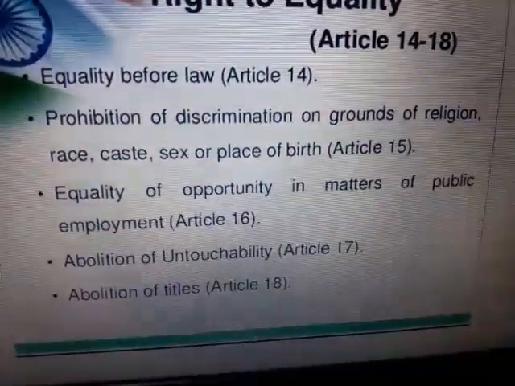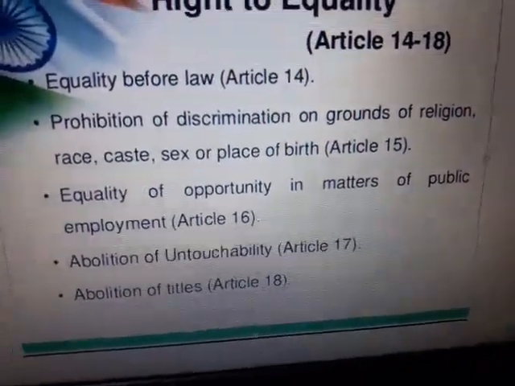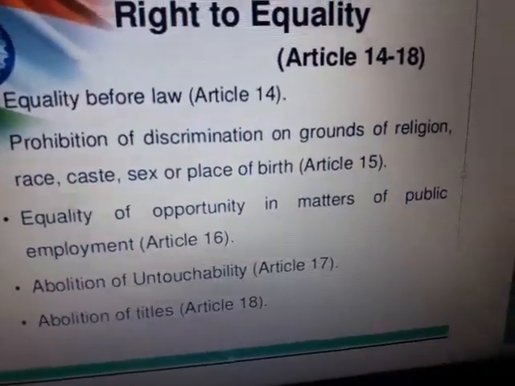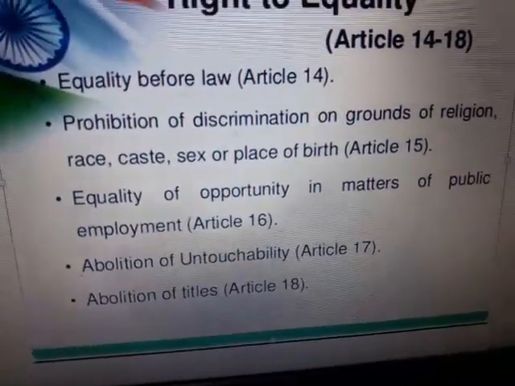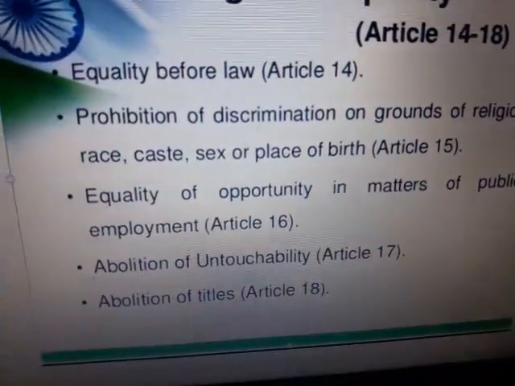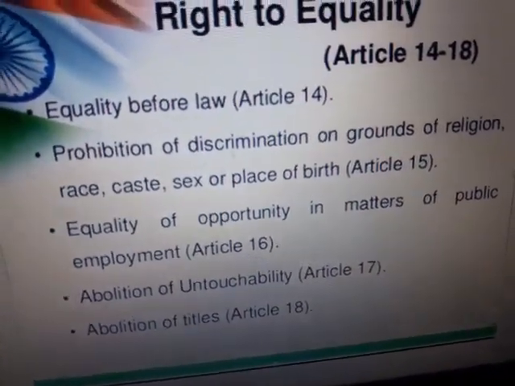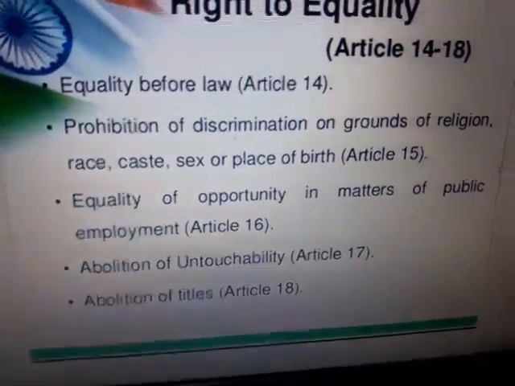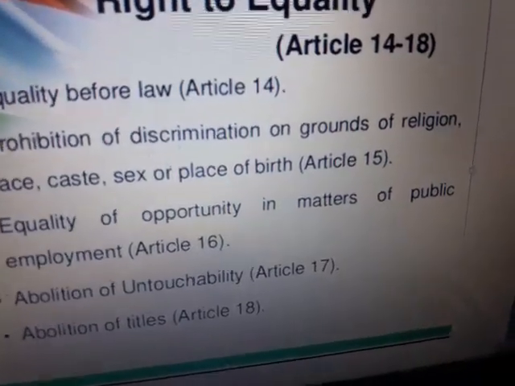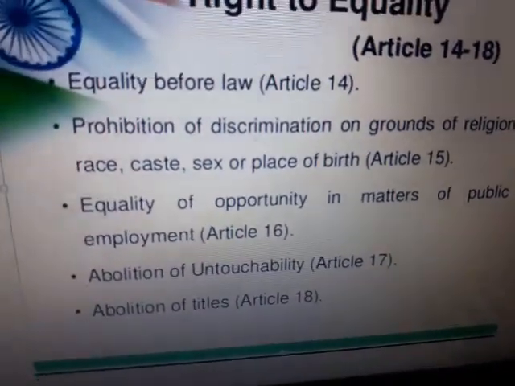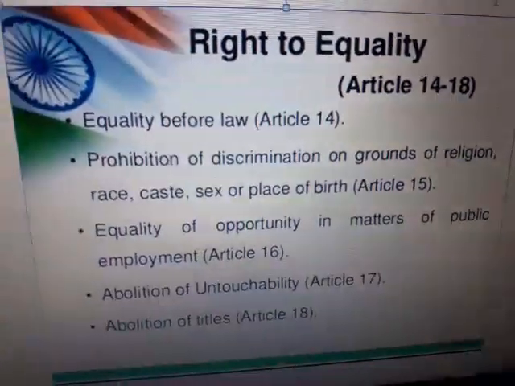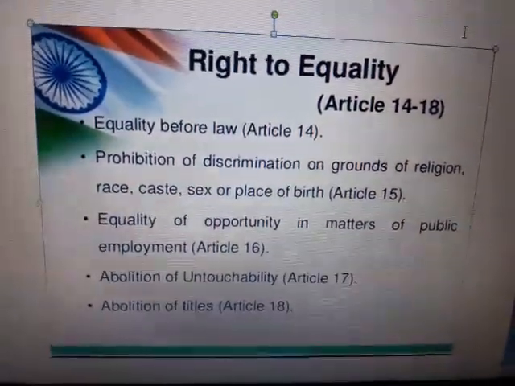And now abolition of titles, article 18. You must have heard the title Rai Bahadur. Rai Bahadur is not a name or a surname, it is a title given by the British. Other titles are knighthood, and Sir, as in Sir Chhotu Ram Engineering College. These types of titles now come in the category of offense. So under article 18, the right to equality, titles are abolished. So the right to equality is an important fundamental right in our constitution.